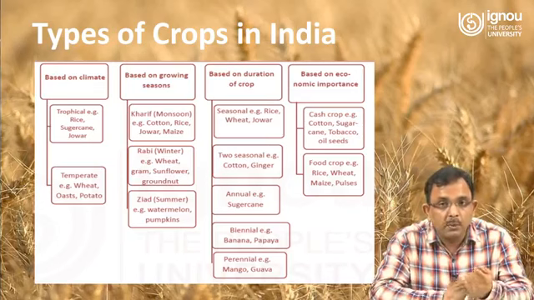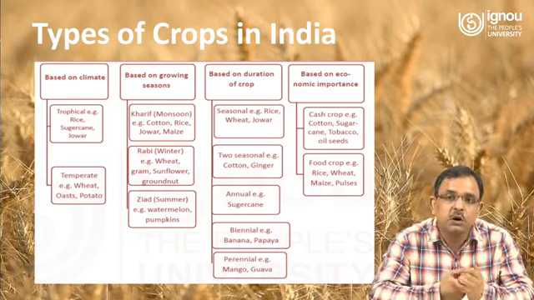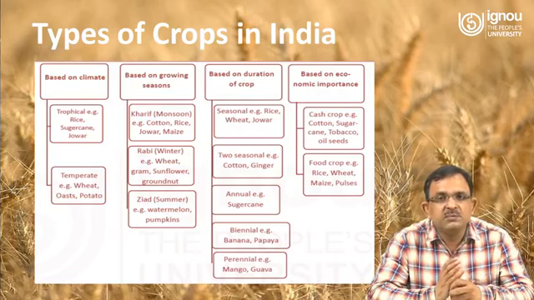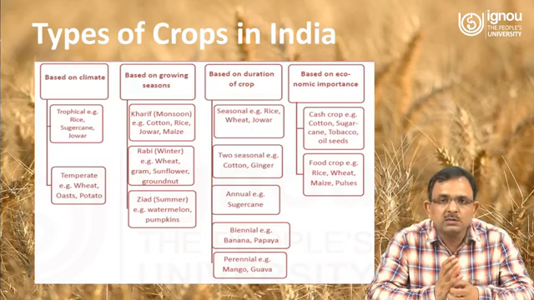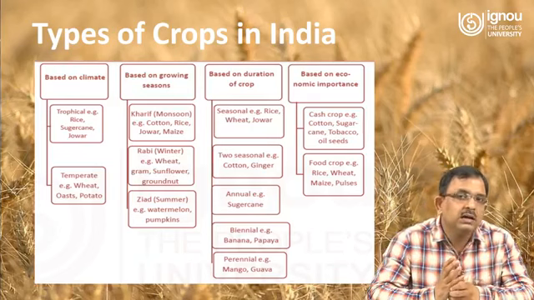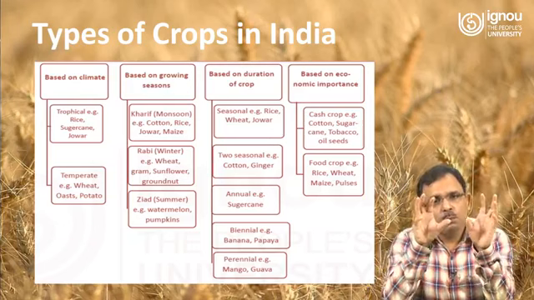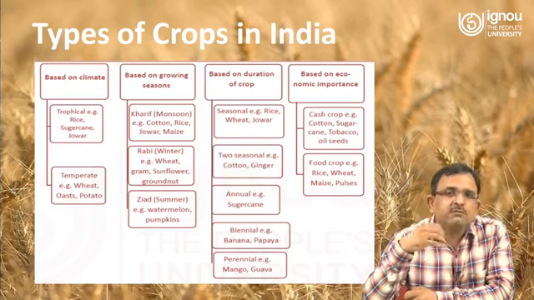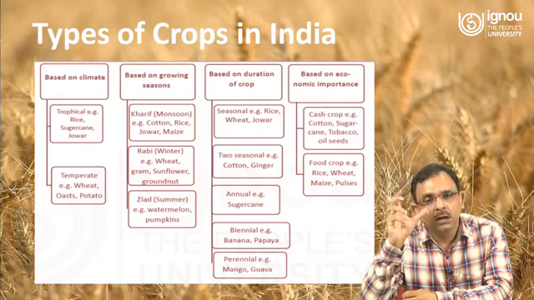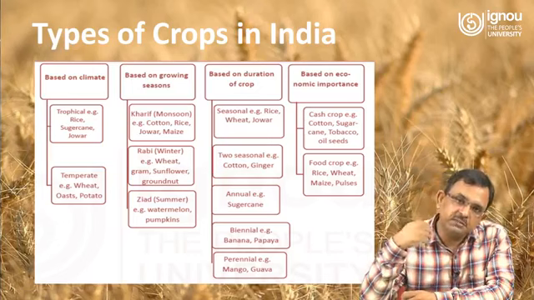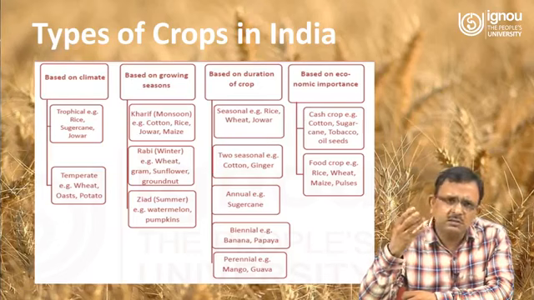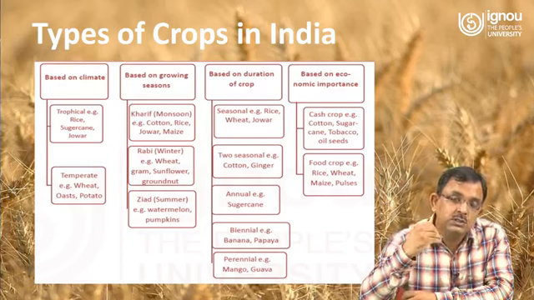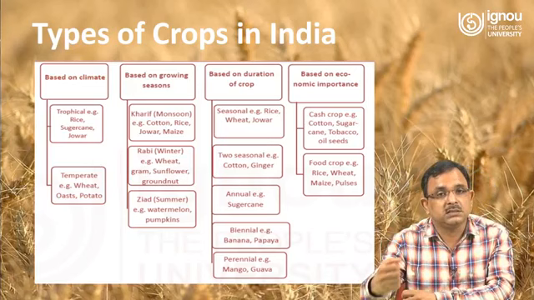Similarly, on the basis of economic importance, we call some crops cash crops and some food crops. Rice, wheat, maize, pulses are food crops. Cotton, sugarcane, tobacco, oil seeds are cash crops. So when you are dealing with all these concepts, the types of crop, cropping patterns in different parts of the country, irrigation, multiple themes are there which you need to deal with under the category food in some classes.